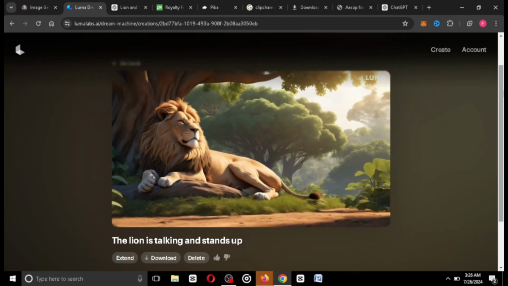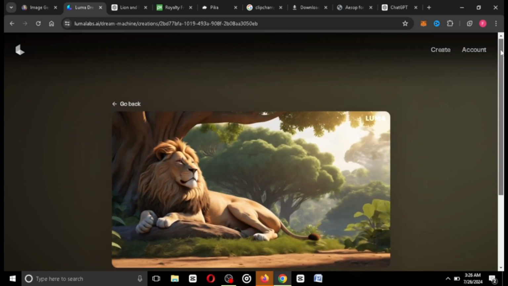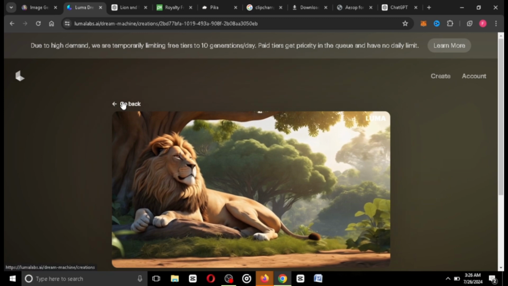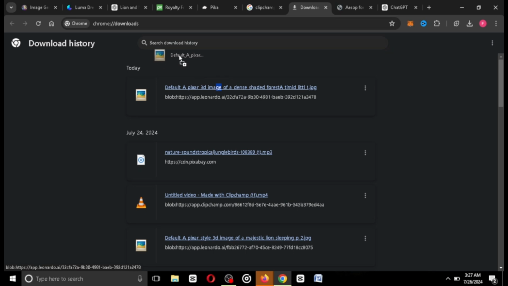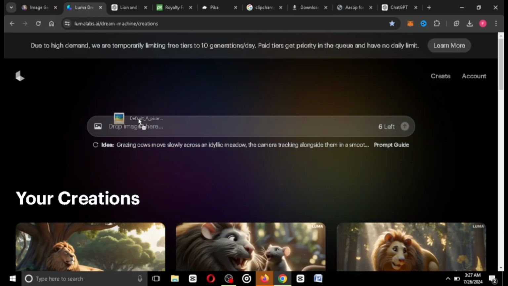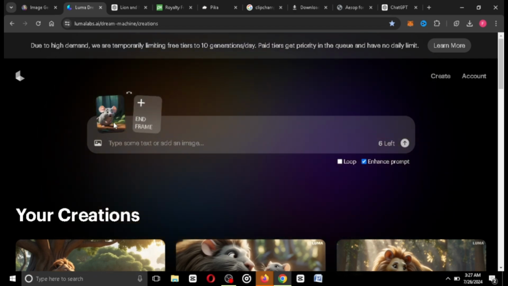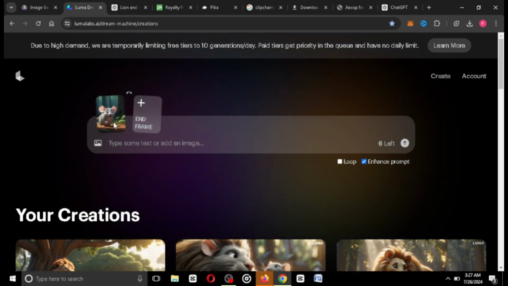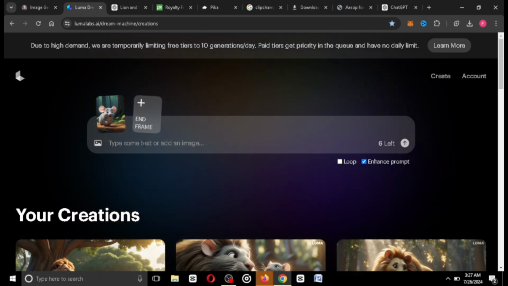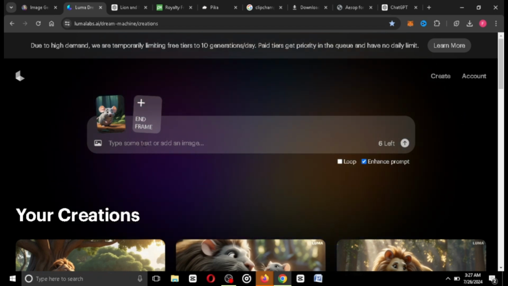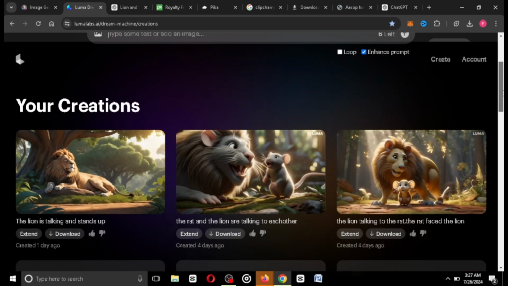You can see the camera movement. Everything looks perfect, guys. So what I have to do if I want to use this particular AI tool called Dream Machine by Luma Labs is I'm just going to upload and drop an image. Here it is right here. I'm going to just move it into Luma Labs Dream Machine and drop it in this particular section. You can also use text to generate animations from Luma Labs, but for this contest here, I'm going to use image to video. So after dropping the image, I'm just going to type the prompt that I want. I can say the rat is running. So that is basically how to actually turn images to animation using Luma Labs Dream Machine.